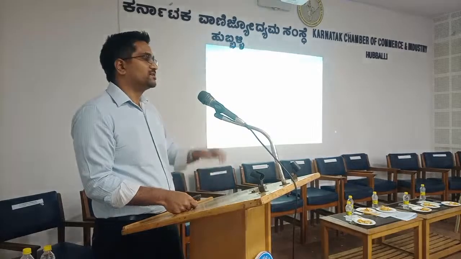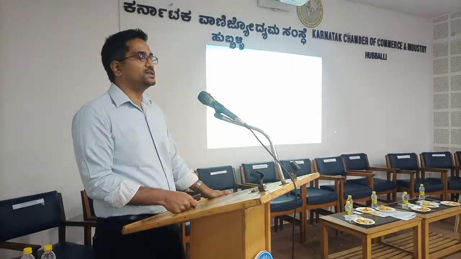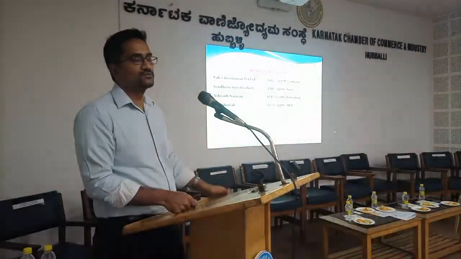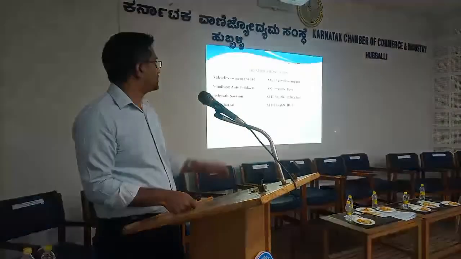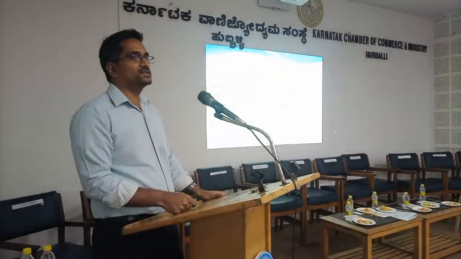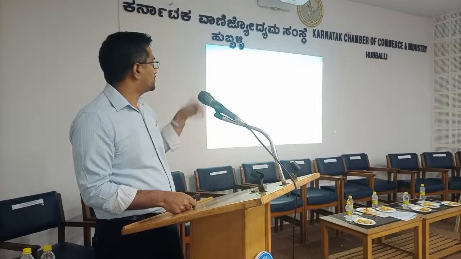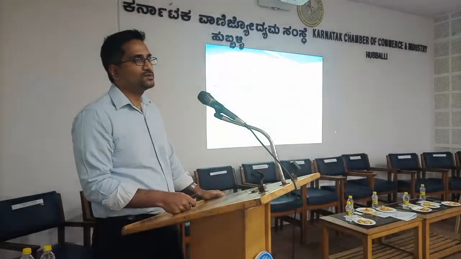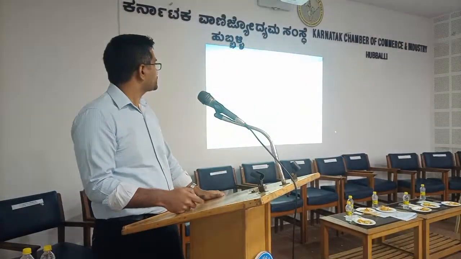So one has to be mindful of this fourth letter of PAN and deduct TDS accordingly. If you are deducting TDS for an individual or HUF, you deduct at the rate of 1%. If the fourth letter is other than individual or HUF, you deduct at the rate of 2%.